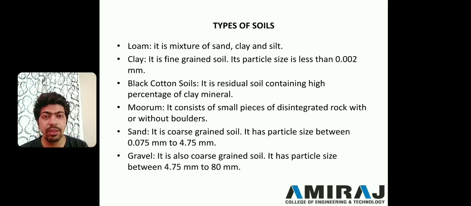Next one is gravel. Gravel is a coarse grained material, coarse grained soil. It has a particle size between 4.75 to 80 mm. So greater than 4.75 and less than 80 mm, that type of material is known as gravel. Okay, so basically sand and gravels are coarse grained soils, and silts and clays are fine grained soils.